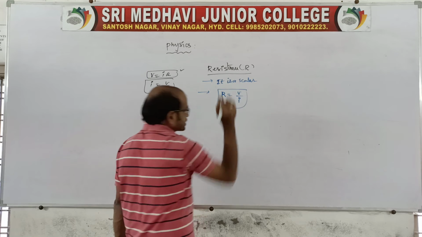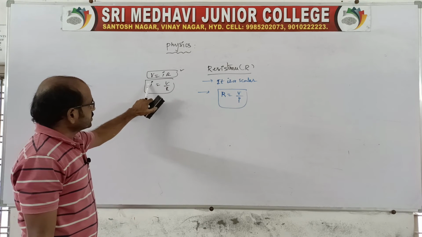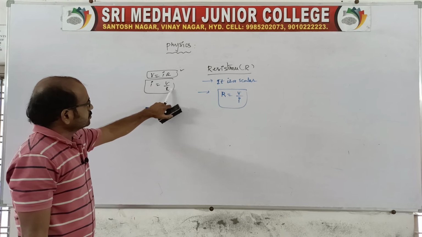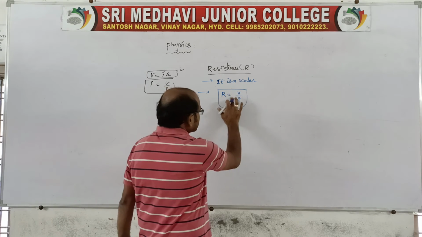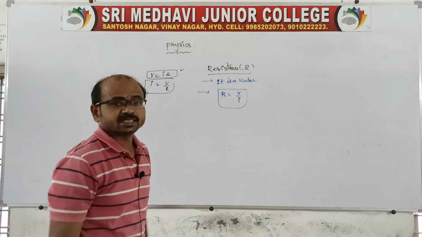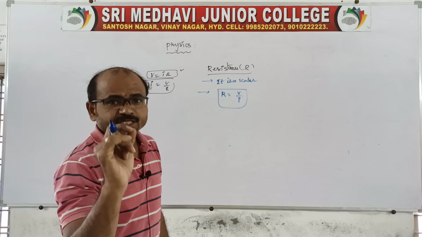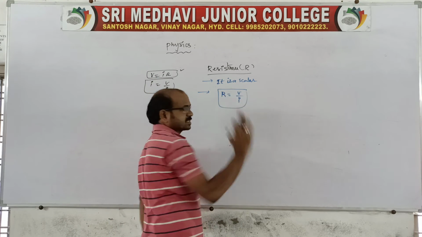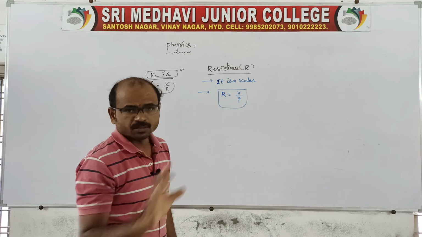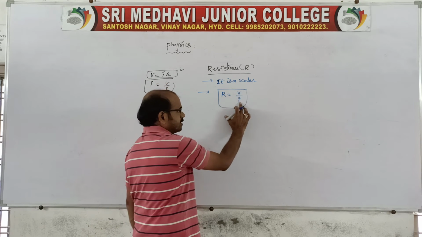Here it is, we can say like this. From this expression, capital R, you take this side and cross multiply, I will come to the denominator. So capital R is equal to the ratio of potential difference to electric current. Resistance is nothing but the ratio of potential difference to electric current. That's all it is. So resistance is defined as V by I.